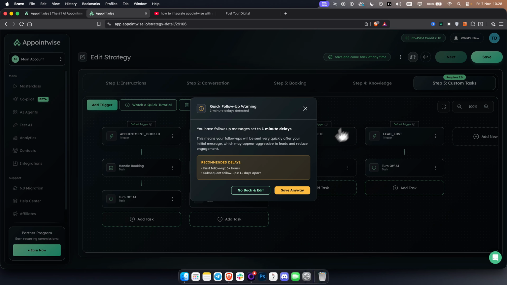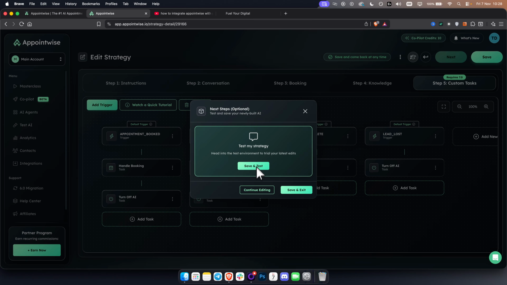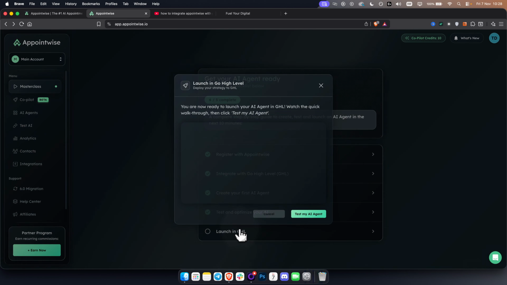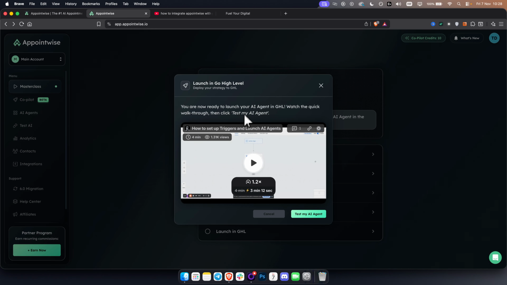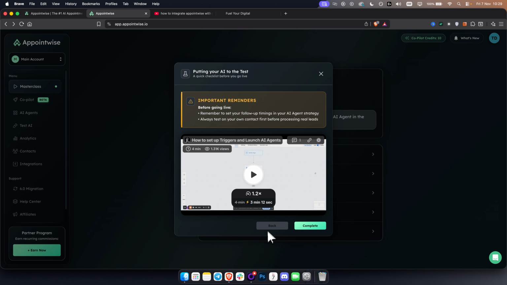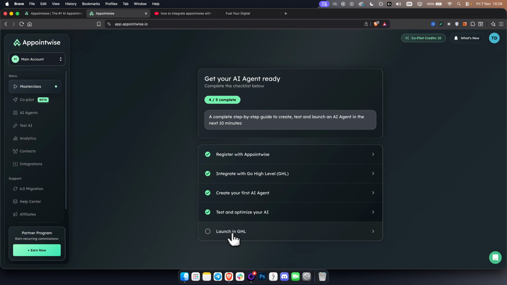So let's just hit save, and we save anyway here. As you can see, you can save and test. We can save and exit here. And if we want, we can launch in Go High Level here. This is something I will cover in another video on how you can set up triggers and launch AI agents, but you just test your AI agent here. Before going live, remember to set up your follow-up timings and always test your own contact first. So yeah, that's complete. And here you can go and test your AI agent.